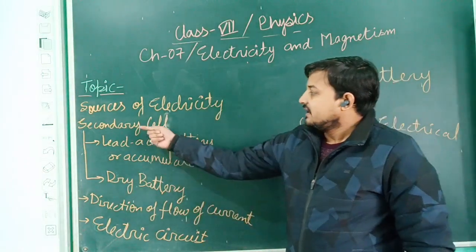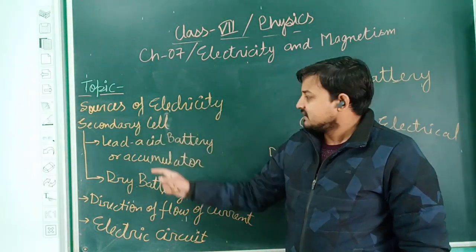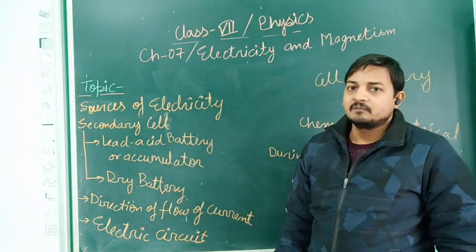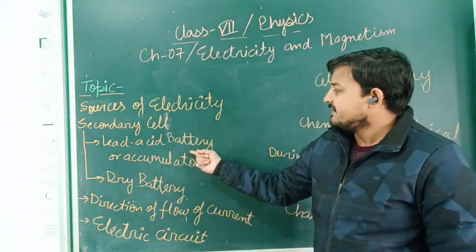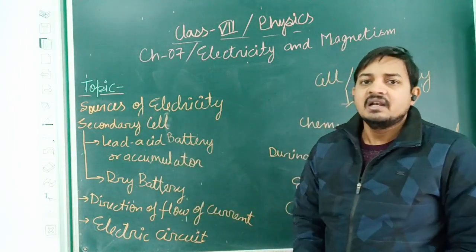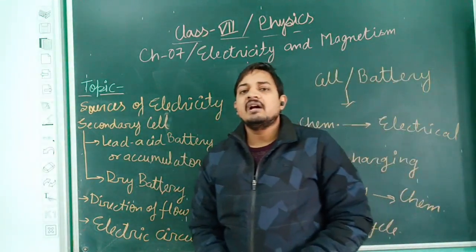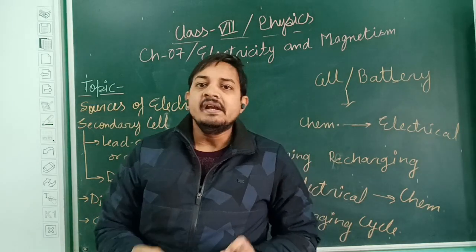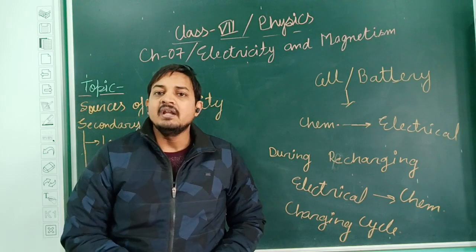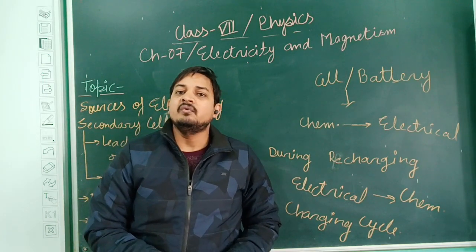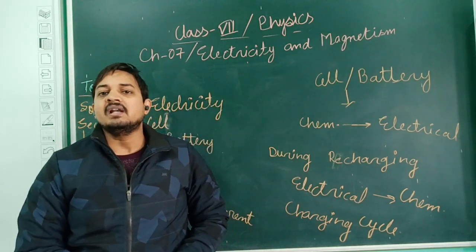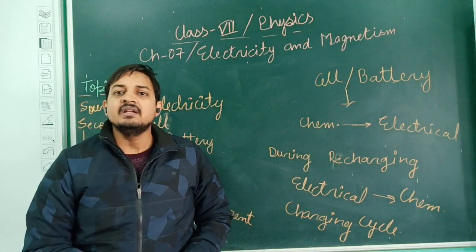Now see, secondary cells can be further classified into two parts: the lead acid battery, or we can say an accumulator, and a dry cell. So what are these two things? From the name itself it is very clear. It is known as the lead acid battery. What is a lead acid battery? These batteries are made in such a way that there is a container in which some plates of lead are placed, and we fill some kind of acid inside it, and whenever we pass electrical current through these batteries, they become charged.